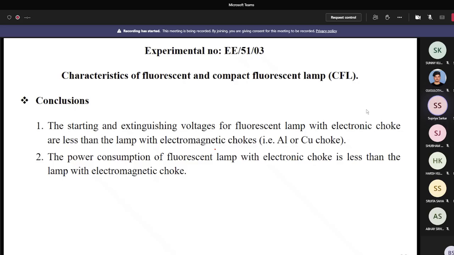Is it okay or not? But what thing you can observe? Electronic choke is generally costly. Okay, nowadays the cost is reduced. So fine, you can use the fluorescent lamp with an electronic choke.